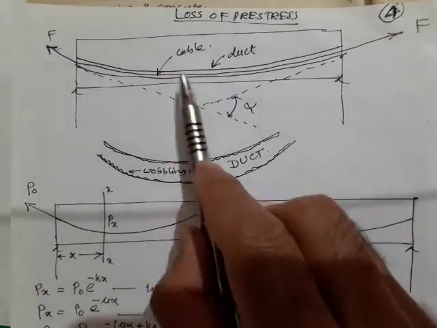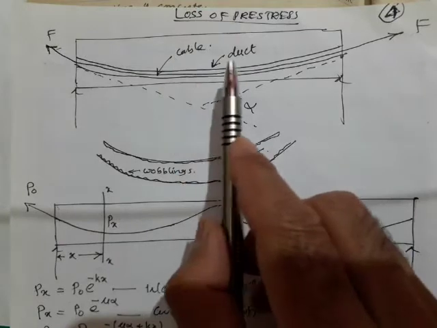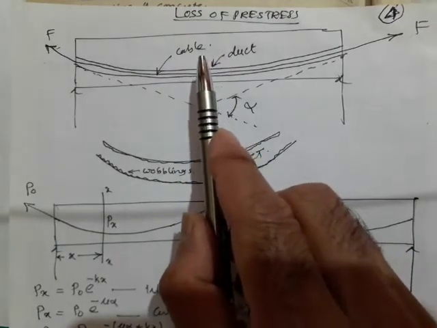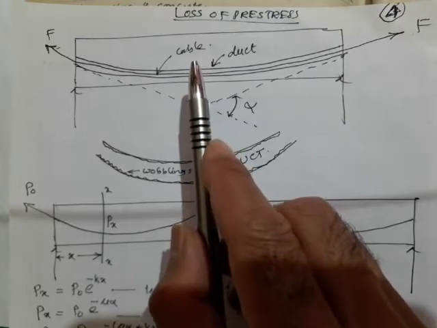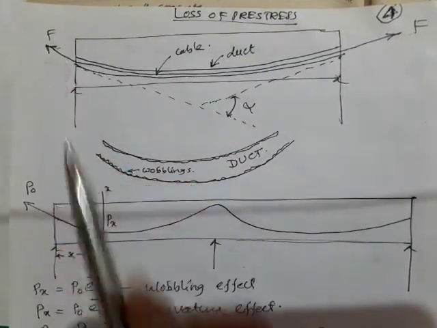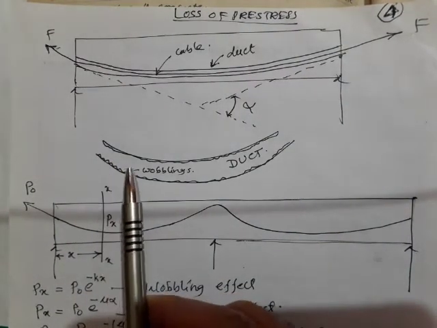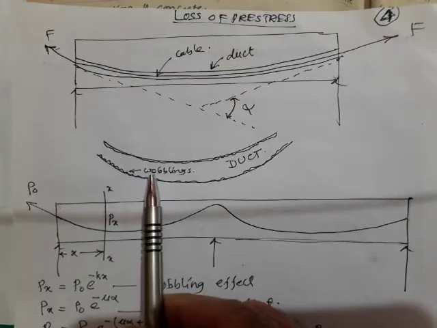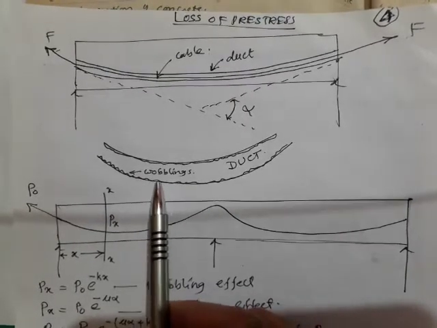This is what happens while the pre-stressing operations are going on. This wobbling effect, whatever we said, this loss is called wobbling loss, or it is also called length effect. Sometimes it is called length effect or wobbling effect.